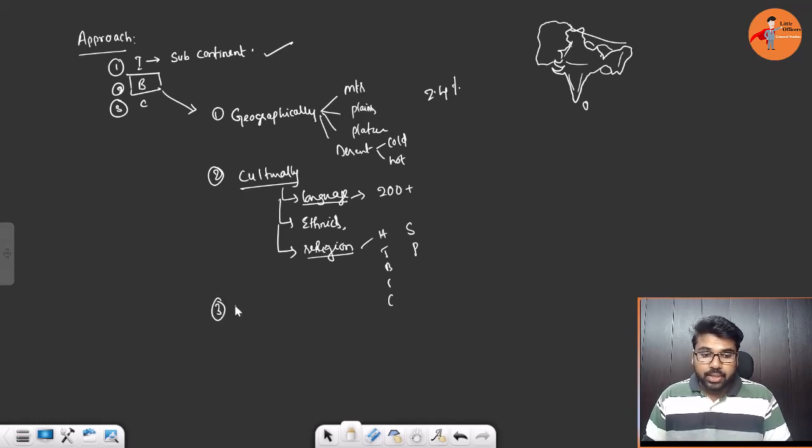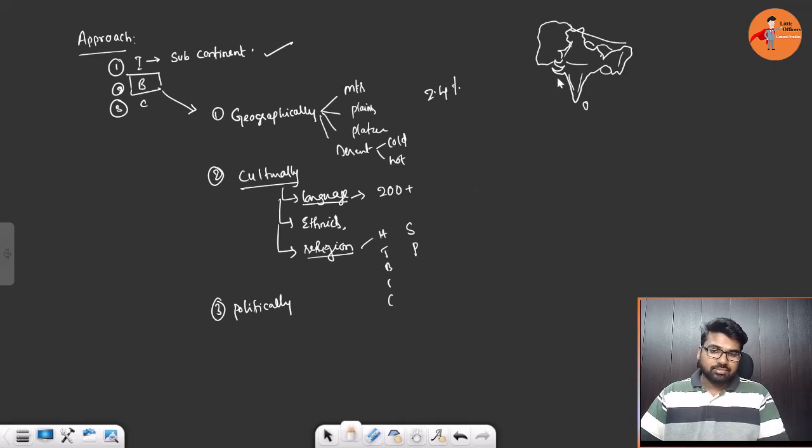Then, politically. Though we have defined boundaries, if you look at the political administration, there are multiple parties. We have a democracy where multiple parties can contest, a multi-party system. So there are a huge number of political parties. That is also a kind of diversity that we see.